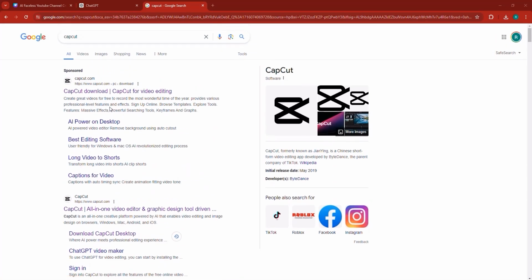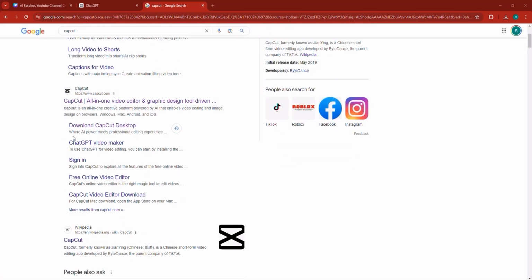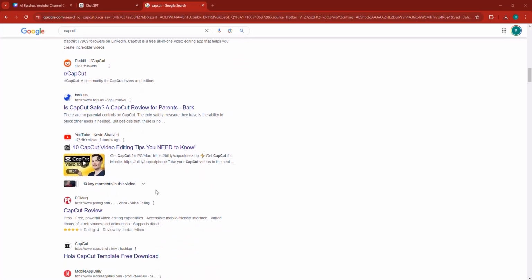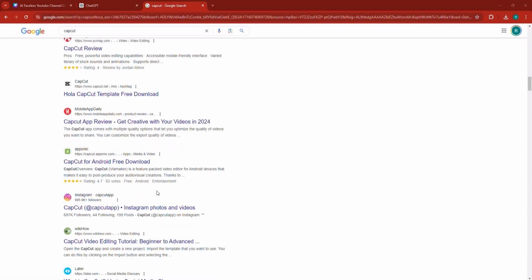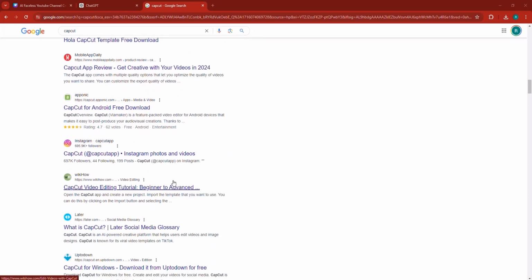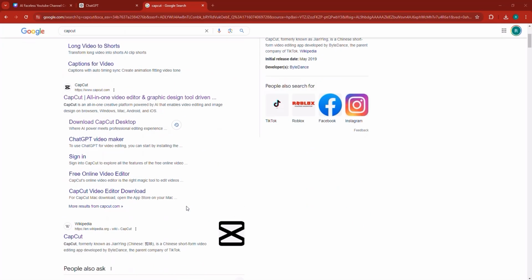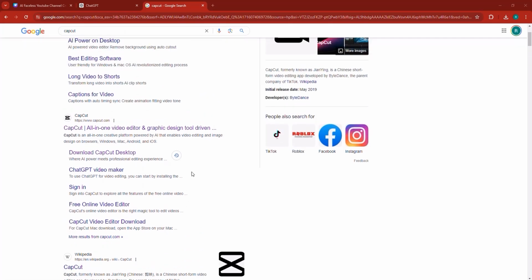Trust nothing else. Even these sponsored ads, just stay away from them. And also, certainly do not trust any of these other websites here, like this SoftSonic or these other websites. Don't trust any one of those, simply because a lot of people have downloaded CapCut from the wrong link, and they ended up getting a ransomware installed on their computer. So you don't want to have a problem such as that. Make sure that you only download it from CapCut.com, the official website created by the company that developed TikTok, right?